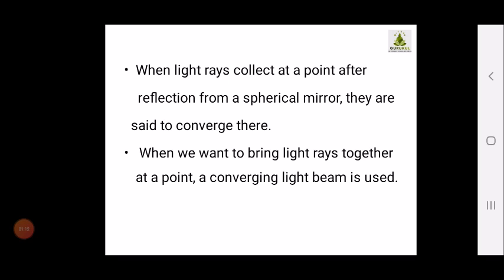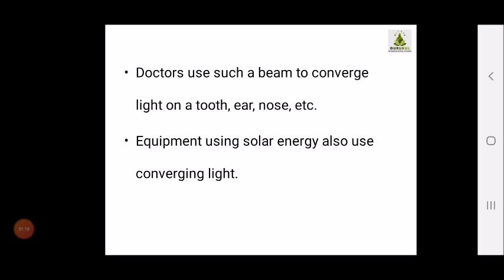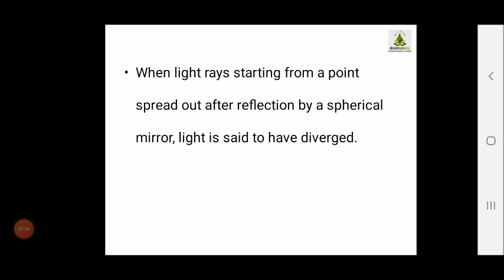Now here we are studying the applications of light. So where are we using the converging mirror? We are using the converging mirror like doctors. Doctors use such a beam to converge light on a tooth, ear, nose, etc. And the equipment which uses solar energy also uses converging light.